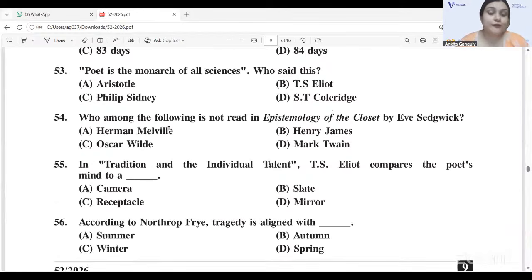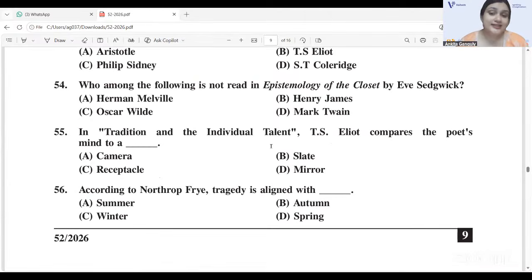Next, who among the following is not read in Epistemology of the Closet by Eve Kosofsky-Sedgwick? It is Mark Twain. 54D, Mark Twain. Next, in Tradition and the Individual Talent, T.S. Eliot compares the poet's mind to a receptacle. To a receptacle. Option C is correct.